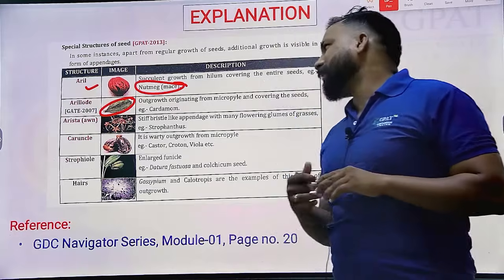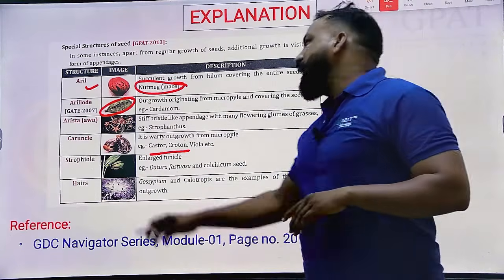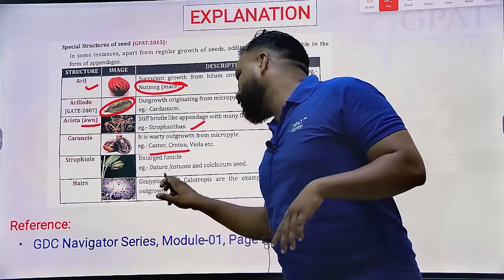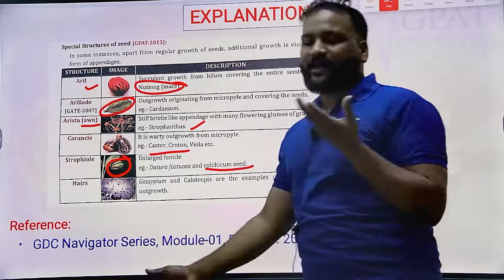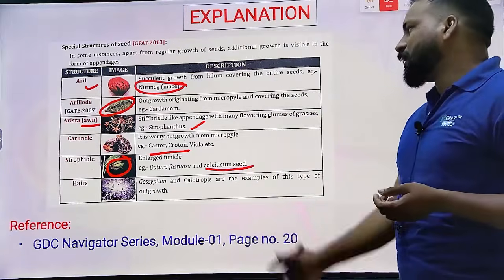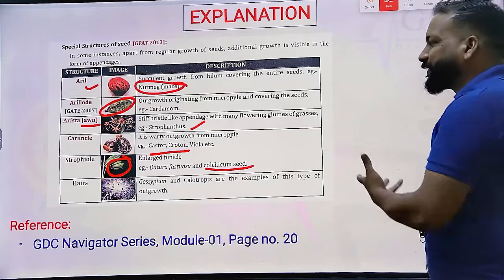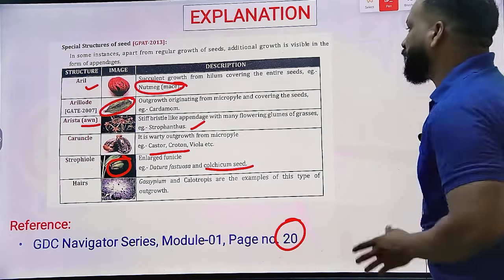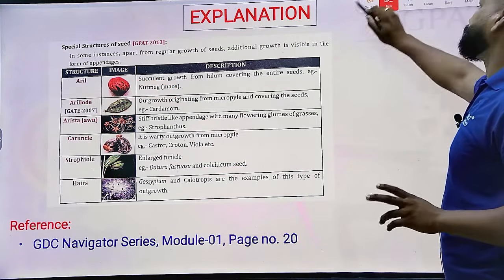Cardamom is the best example. Caruncle is the best example for castor and croton. Arista or awn is an example for Strophanthus. Strophiole is another example, for the colchicum seed, which is nothing but an enlarged funicle. Lastly, hairs is the best example for the cotton seed. You can find these references and this material in the GDC Navigator series module 1, page number 20. You can have such beautifully designed content.